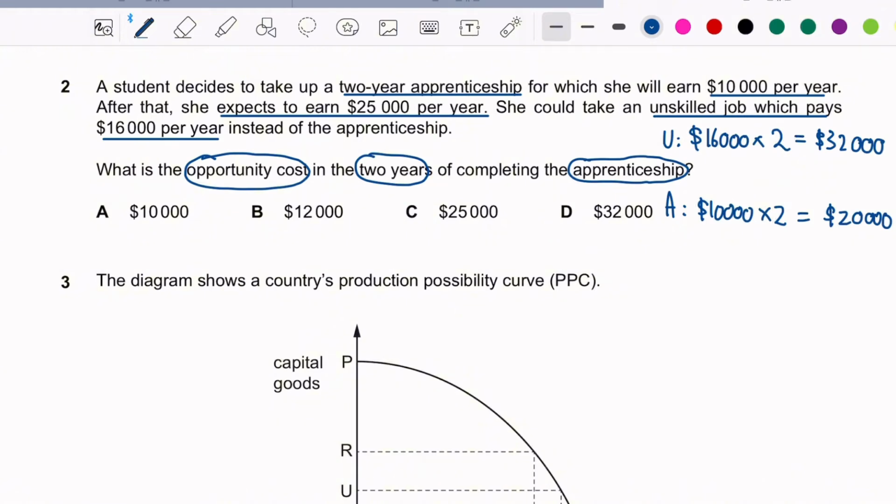So right now the question is asking us the opportunity cost of choosing apprenticeship. So she needs to deduct this. So she gets the opportunity cost, which is 12,000.